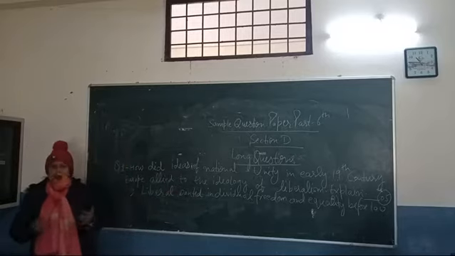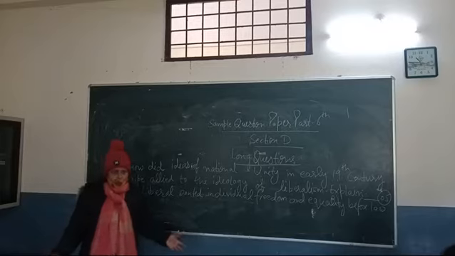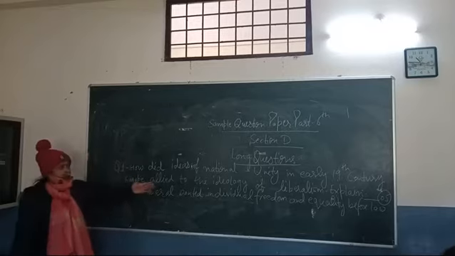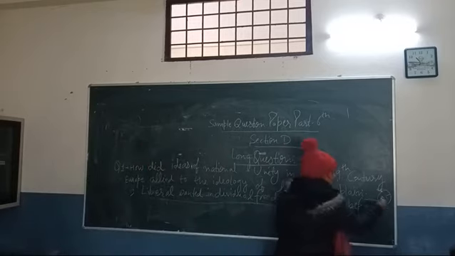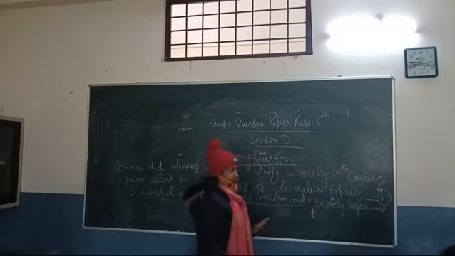Okay, the first heading will be: liberals wanted individual freedom. Individual freedom means everybody should be free before the law, and equality before the law. It will be the first. Then you have to explain it. You can explain what they want.